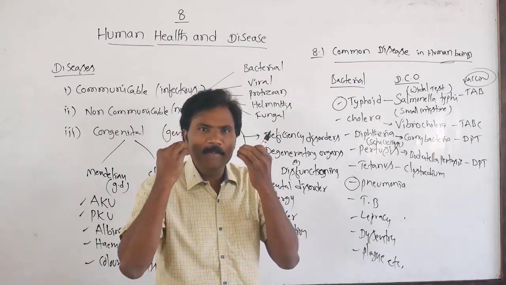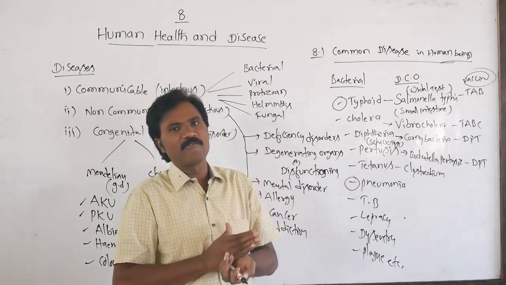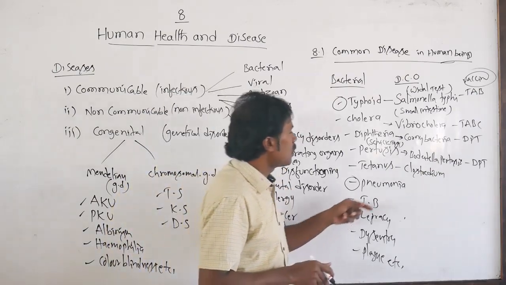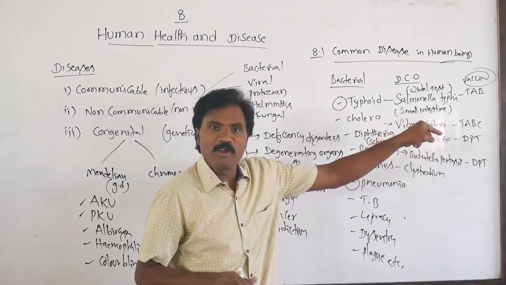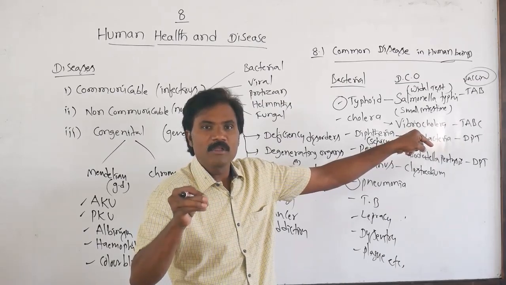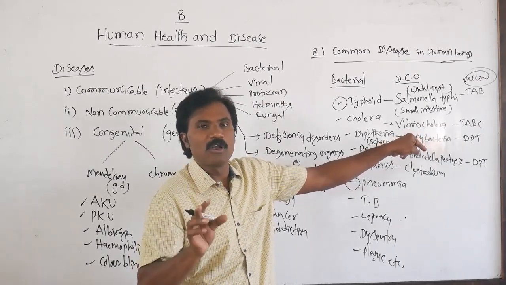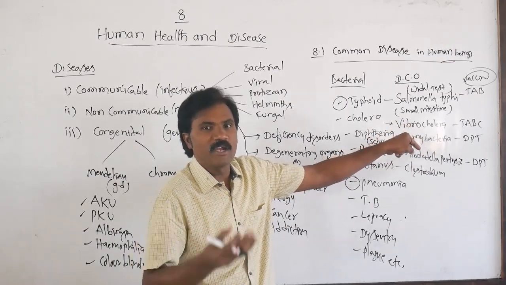Because those facial muscles remain contracted for a maximum period of time, that's why we call it a locked jaw. How is it spread? How is it infected? It is infected by direct contact, whoever is suffering from a wound. Then what is the incubation period? Up to 25 days, it spreads and infects.